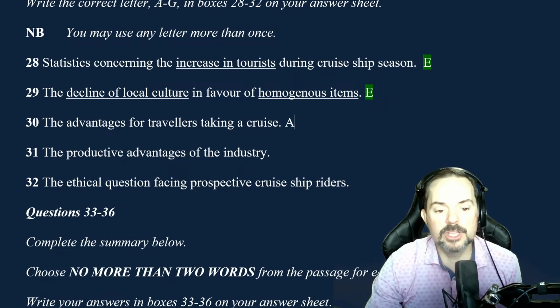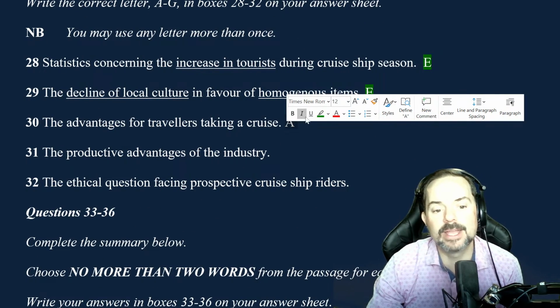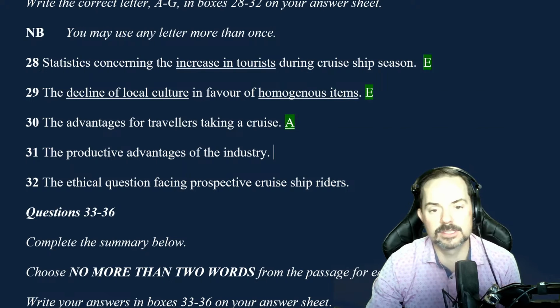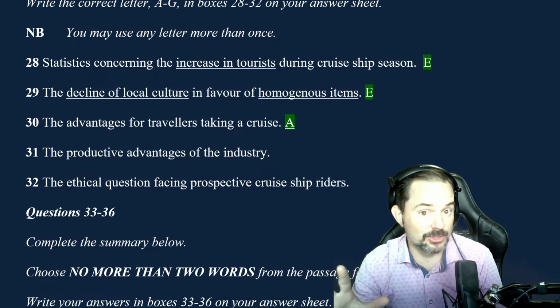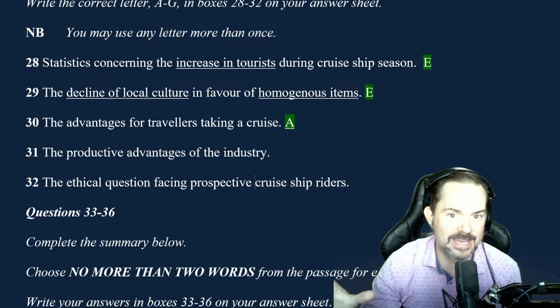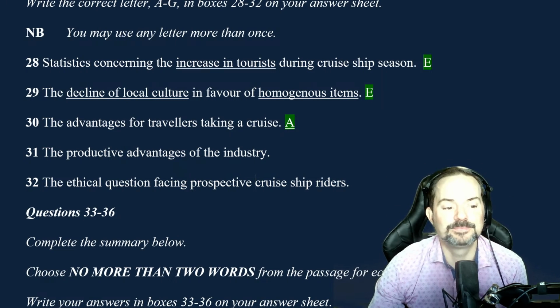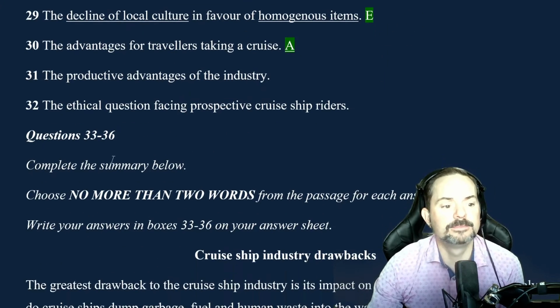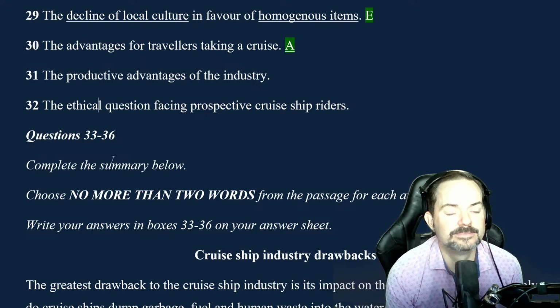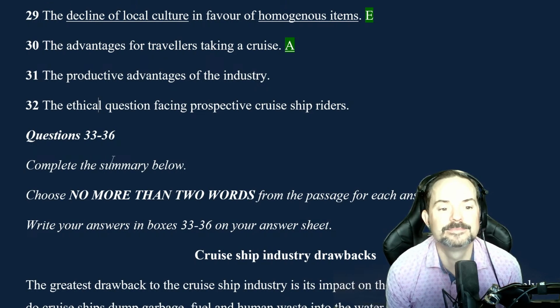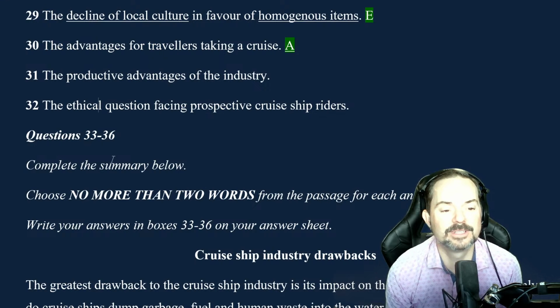So make sure to apply the logic of the writer. If you're writing this passage, it makes sense to tell people about the good first. Oh, here's all the good, but here's all the bad, right? So, okay. 31. Go ahead and read that. The productive advantages of the industry. Good or bad? Advantages. Productive advantages. Good. Where are we going to see it? In the beginning? Of course.